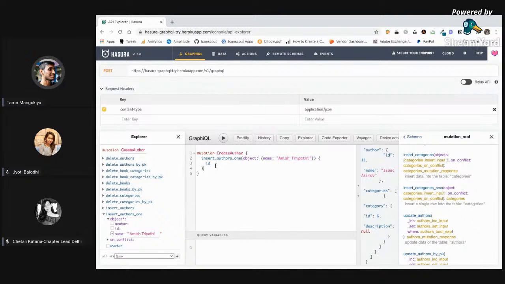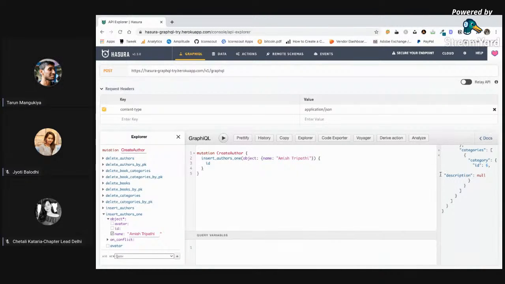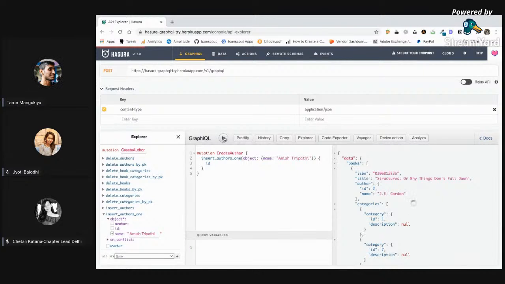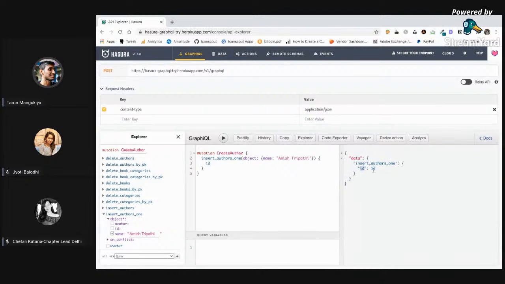So let us go and run this mutation. I'll close this part. Yes, and play. Okay, yeah. So the author has been inserted with ID 13. It should be Amish Tripathi.